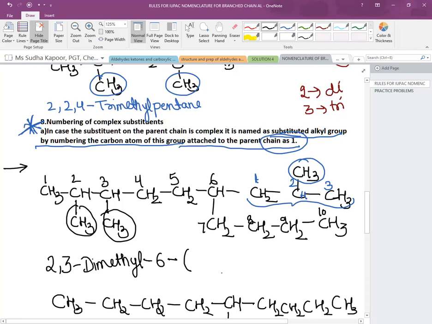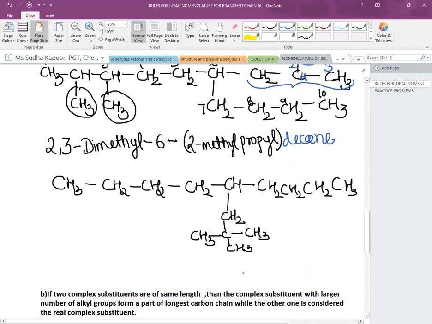So on the 6th, it is 2-methylpropyl, closing the bracket. Now, following the total number of carbons as 10, we write decane: 2, 3-dimethyl-6-(2-methylpropyl)decane.